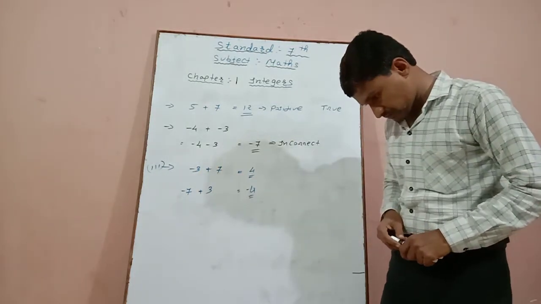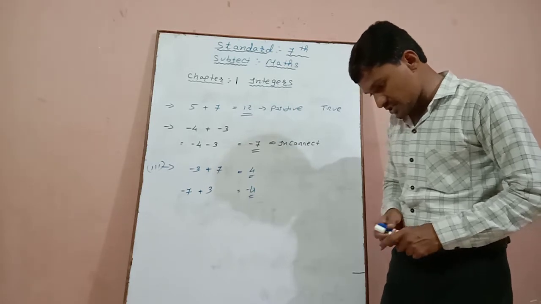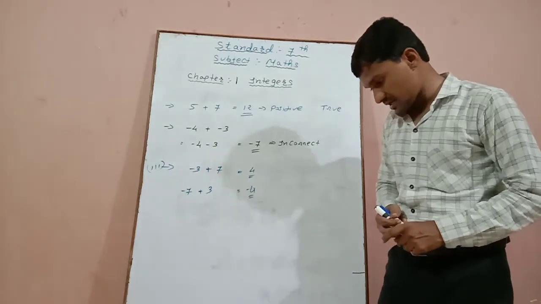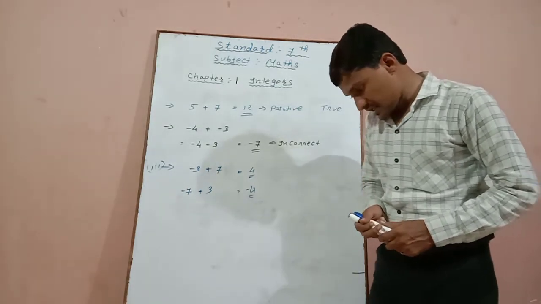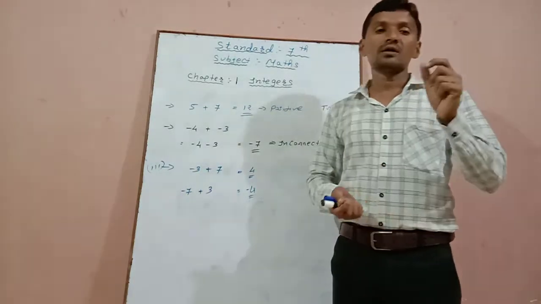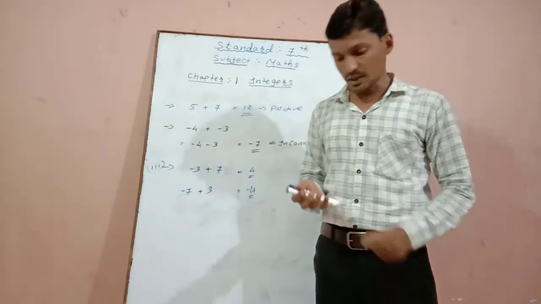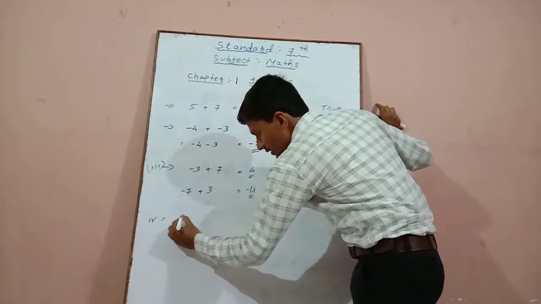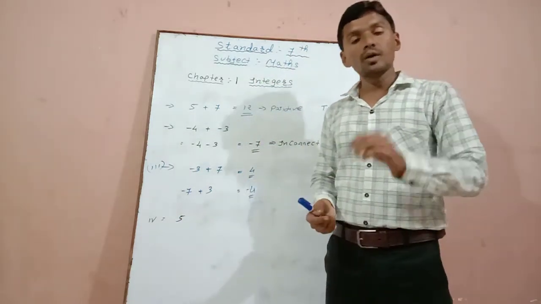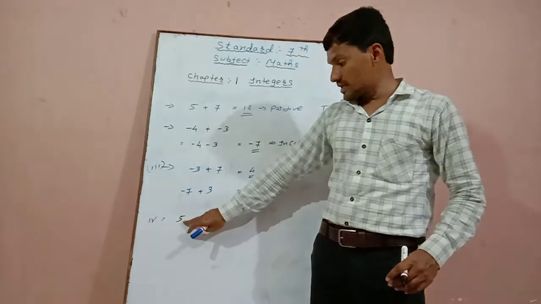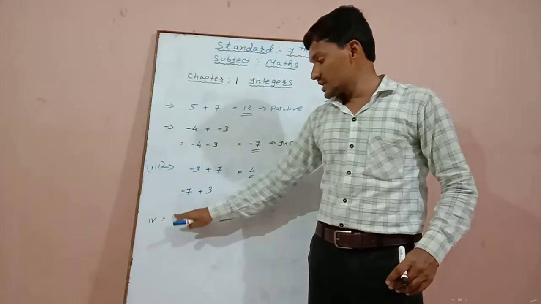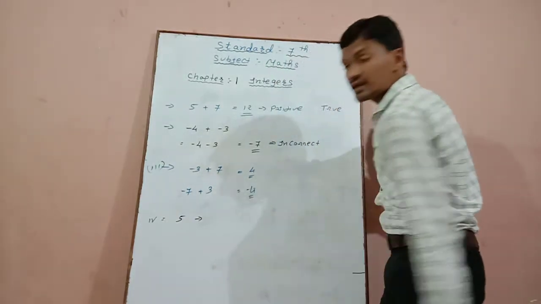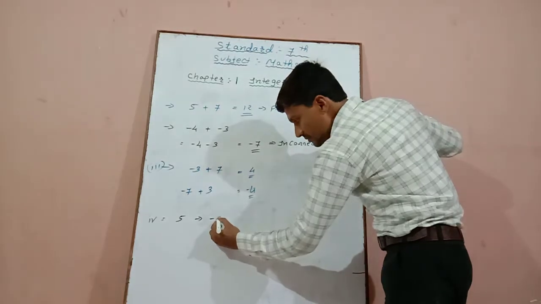Now the fourth one: additive inverse of integer 8 is -8 and additive inverse of -8 is 8. Additive inverse means we have to change the sign of each and every number. So if we are taking one number 5, what will be the additive inverse? This 5 is positive, because no sign is there, so it is a positive number. And if we take the additive inverse, the answer will be -5.